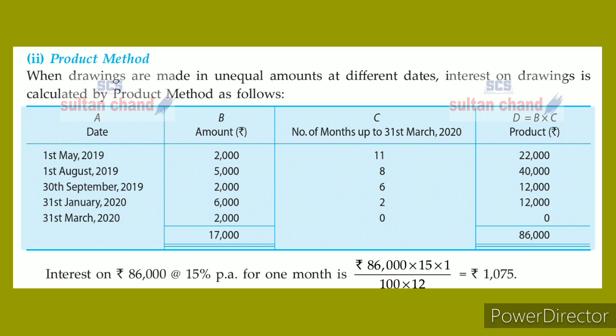So 86,000 into 15 by 100. Then for 1 month, that means 1 by 12. Then we come to know that the answer is 1075. Same answer here also, 1075 rupees. There also 1075 rupees. So we can use, as per our wishes, whichever method we want. We can use both methods to find out interest on drawings for irregular periods and unequal amounts.